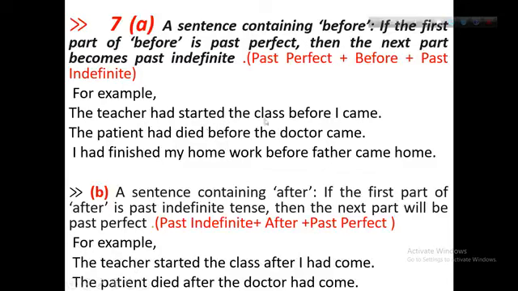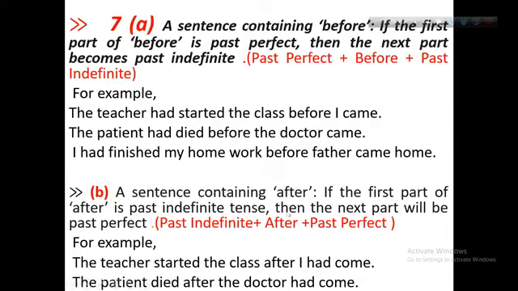The teacher had started the class before I came. "Before" is the connector here in the past perfect tense. If you use "before", you have to use the past perfect tense in the first sentence, and after "before" you have to use past indefinite tense. The teacher had started the class, which is past perfect tense, and "before" is the indicator or connector. I came, past indefinite tense. The teacher started the class after I had come.